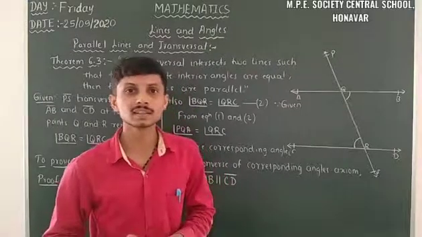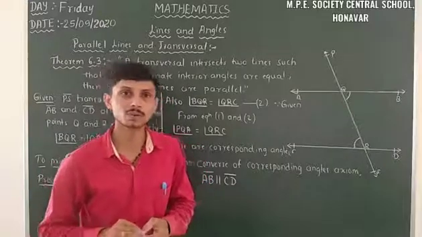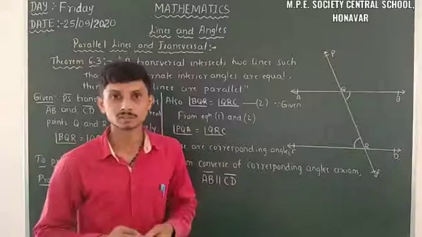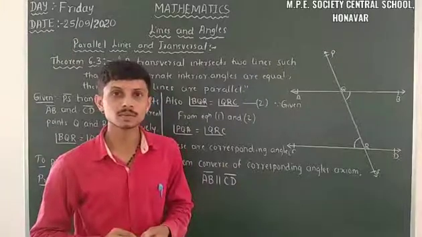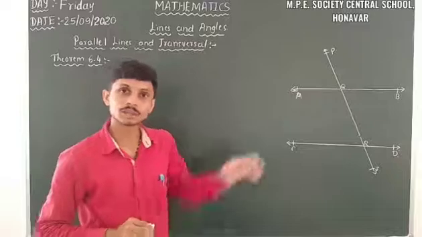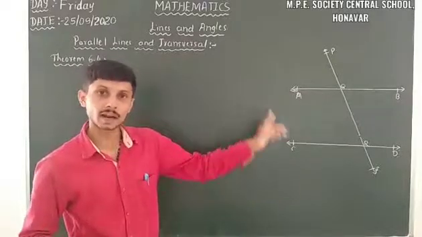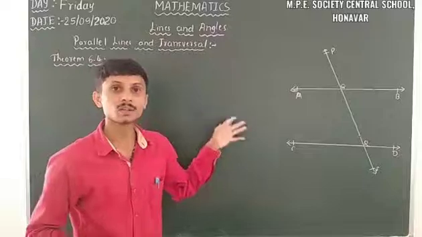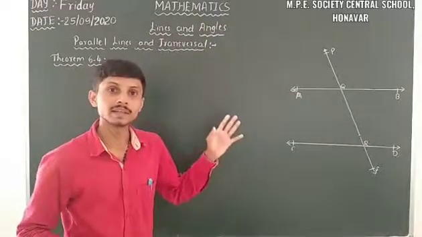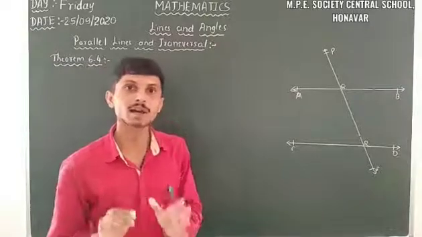Let us take some other theorems, theorem 6.4 and theorem 6.5, based on the categorization of angles. Theorem 6.4: here also we want a transversal and two parallel lines. A transversal intersects two parallel lines at two different points. Then interior angles on one side of the transversal are supplementary.